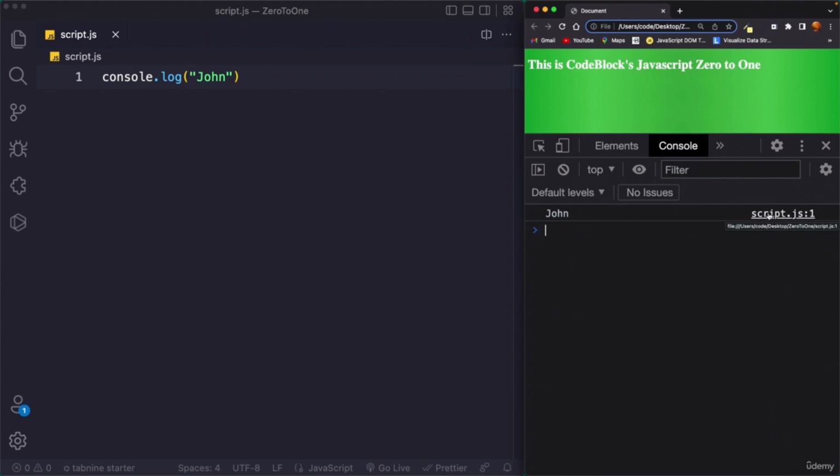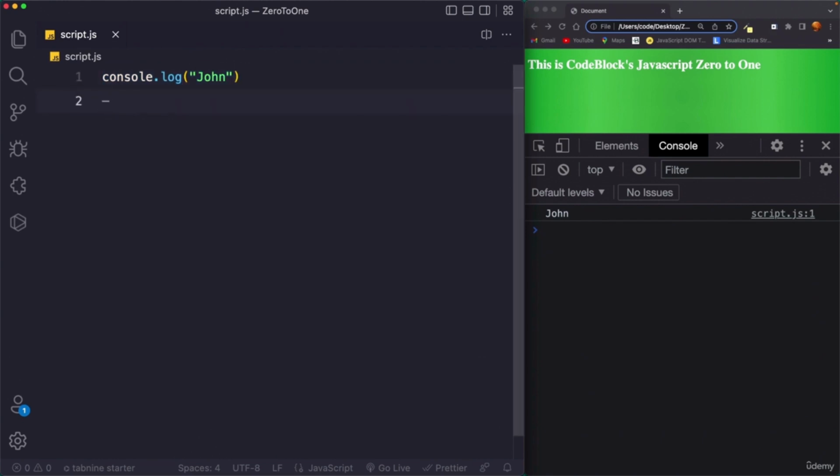What it means is that the output that we are getting in the console is the result of the execution of the line at this point. So script.js line 1. Come over here and see we have script.js, and on line 1 we have written console.log, and hence this indicates that this output is from the execution of the code on line 1.